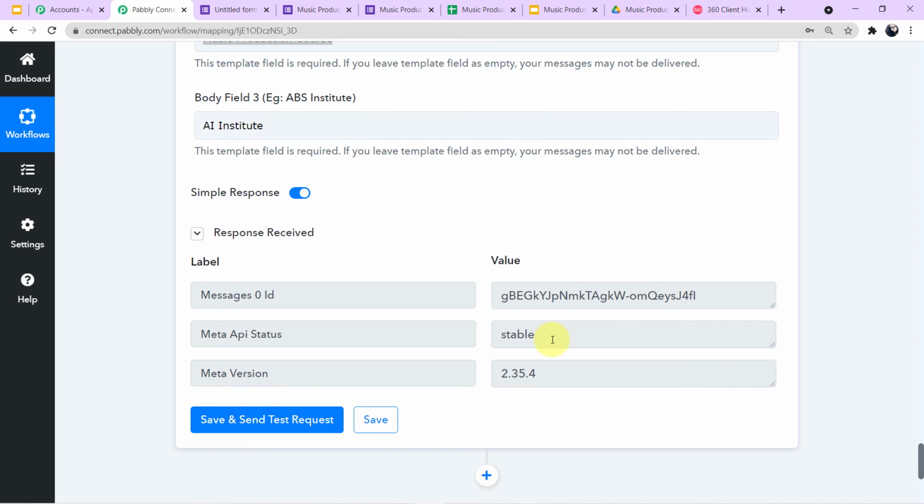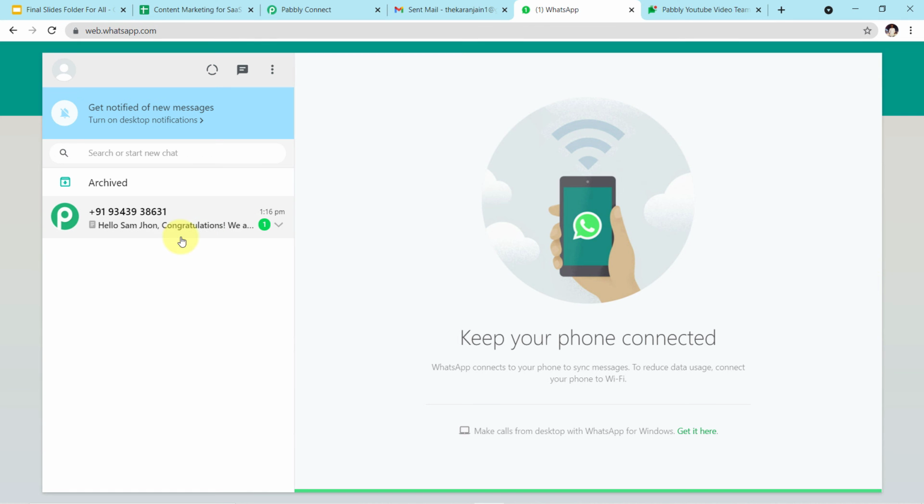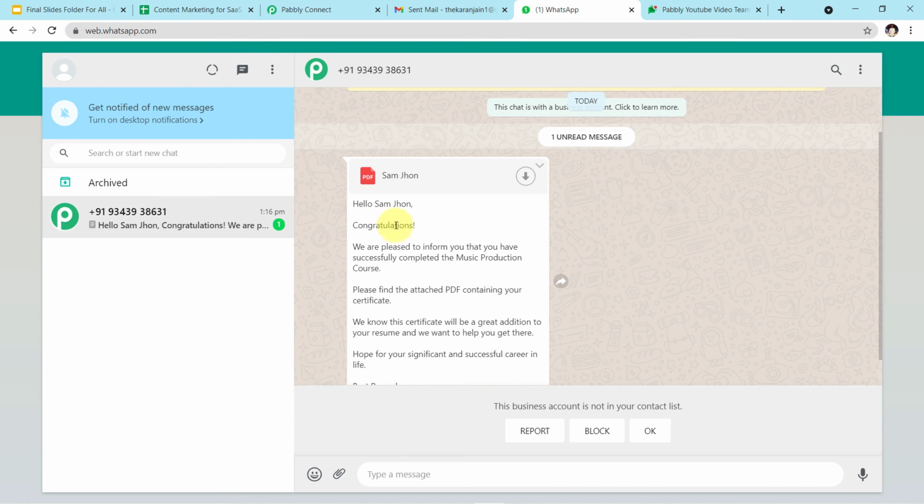So guys, as you can see, the responses are completely positive. You can see there is no error it is showing to us. Now let me take you to my WhatsApp web page and let's see if a message has arrived for our student there or not. Guys, you can clearly see here a message has just arrived for Sam John which says, "Hello Sam John." You can see the header name, it is given Sam John.